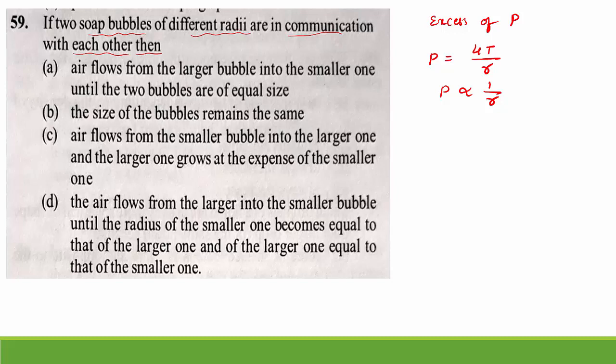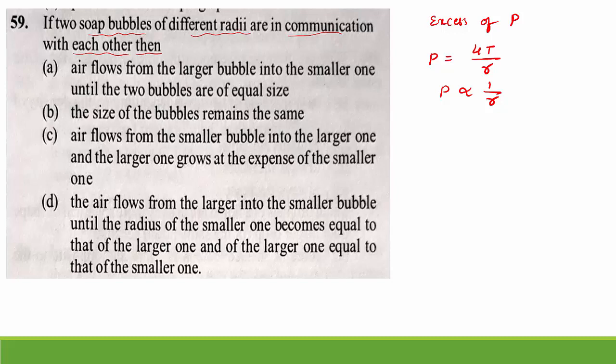Pressure in a small bubble is more than in a bigger bubble. As the bubble keeps increasing, as radius increases, pressure decreases according to this equation.